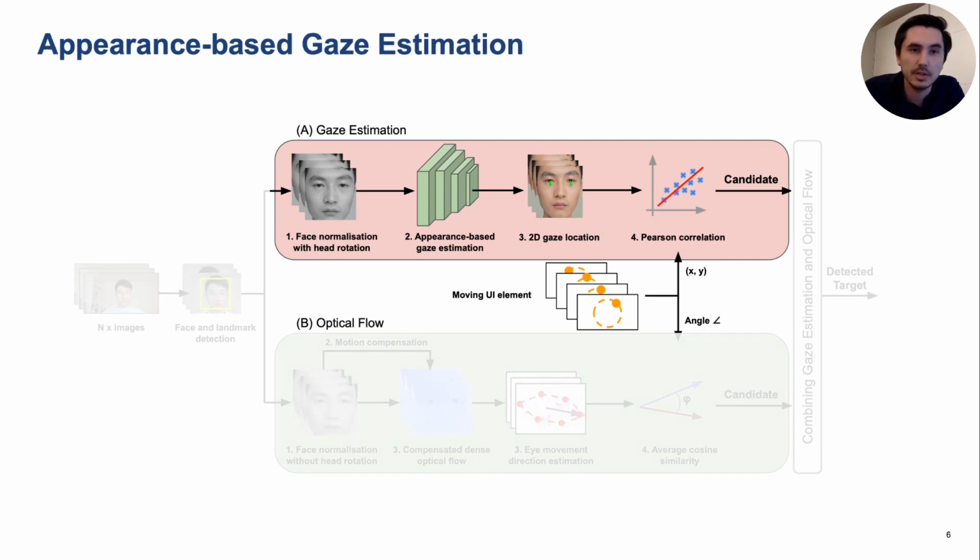On the gaze estimation side, images are first normalized. Normalization is a pre-processing step that, by rotating and scaling the image, cancels out differences in user appearance caused by the distance between the user and the camera or different hardware setups. Our method uses a full-face appearance-based gaze estimation neural network that predicts the 3D gaze direction, which is then projected into 2D. Given multiple 2D gaze points over time, we use the Pearson correlation coefficient to identify which moving target is most similar to the motion of the user's eye.